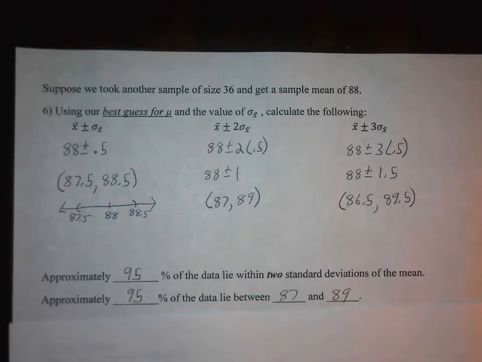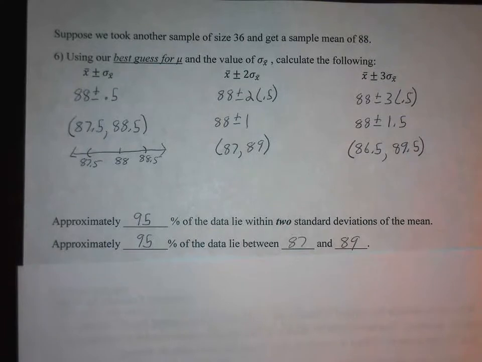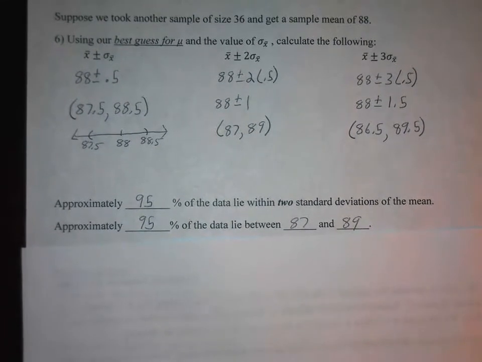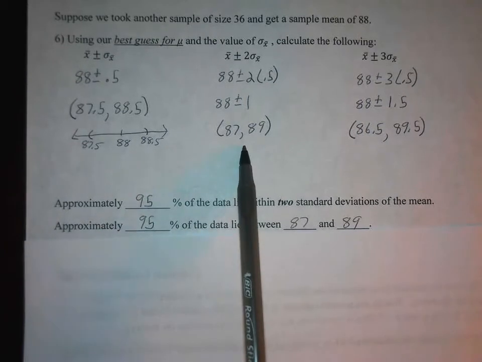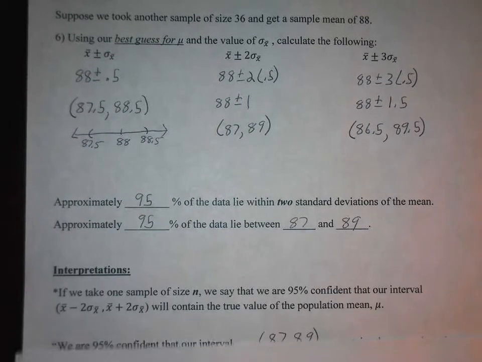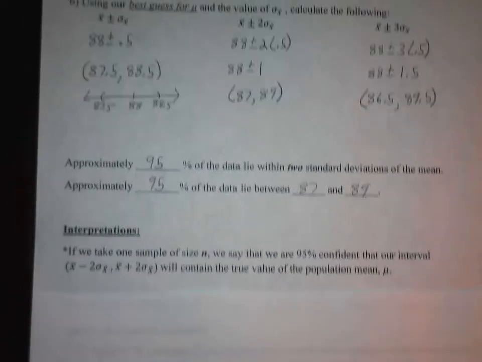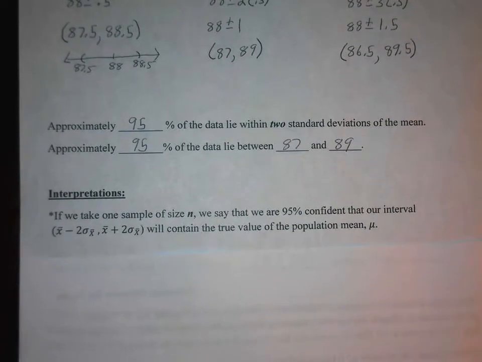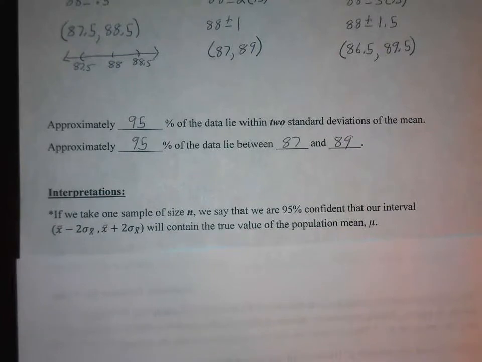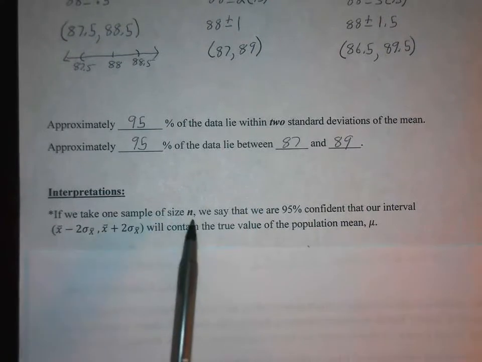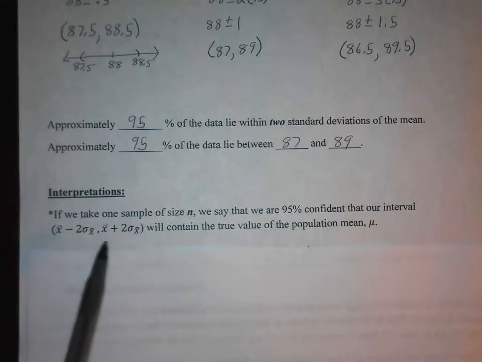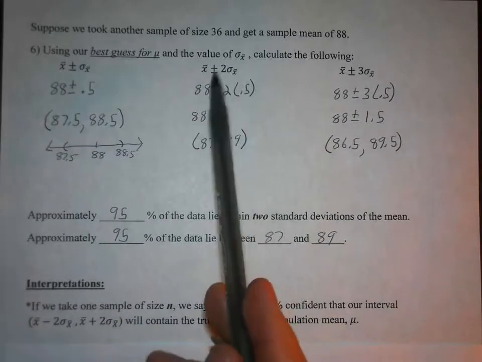Okay, so I just give you one of the cases here. Looking at 2 standard deviations from the mean, 95% of the data lie between 87 and 89. Okay, so that's the second one here. Okay, so how do we interpret this? If we were to take one sample of size n, so in our case we took 36, we say that we are 95% confident that our interval x bar minus 2 sigma sub x bar, comma, x bar plus 2 sigma sub x bar, which is just what this is here.